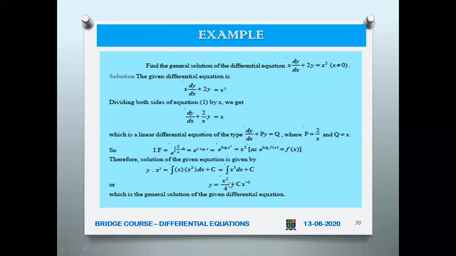This x cubed, when you integrate, you can realize that it is x power 4 by 4 plus c. Actually it is y into x squared. Here you will be getting x power 4 by 4 plus c, isn't it? But this x squared you have to bring to the right hand side. So that means x power 4 divided by x squared will give you x squared, and c by x squared. So this is the general solution of this differential equation.